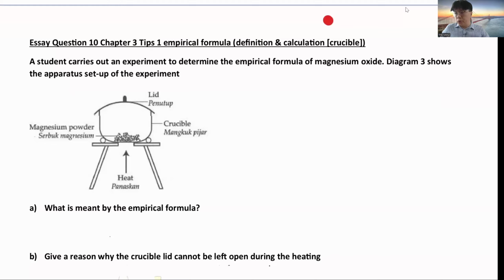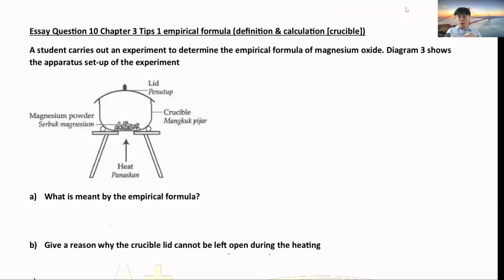Okay, so for the Form 4 Final Exam 2025 Selangor paper, it looks like question 10 essay is the easier essay to answer, because in Section B, question 9 and question 10, you have to choose one. It looks like everybody thinks that question 10 is much easier lah. So we try to go through question 10 first, the sample question that is possibly similar to question 10.